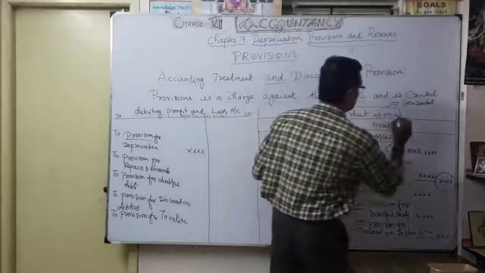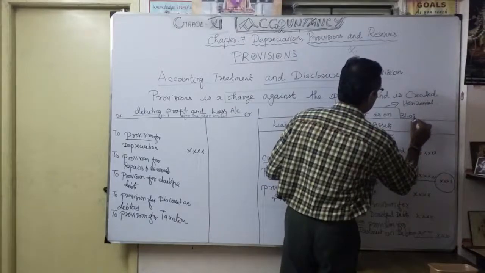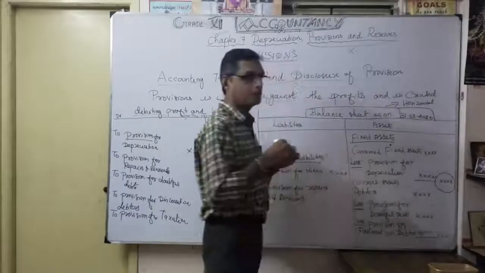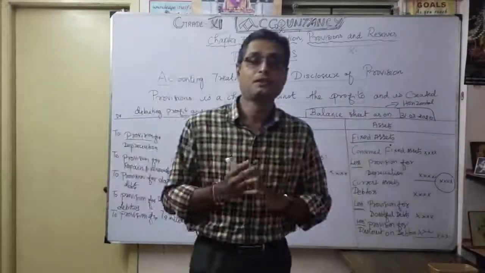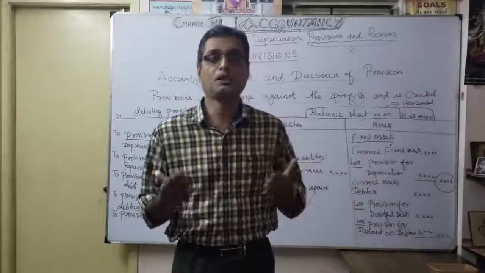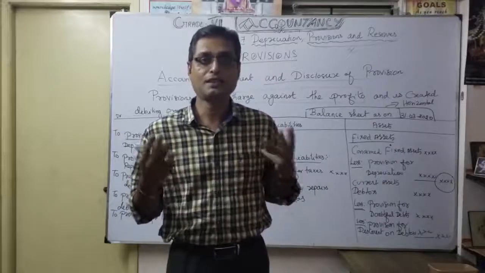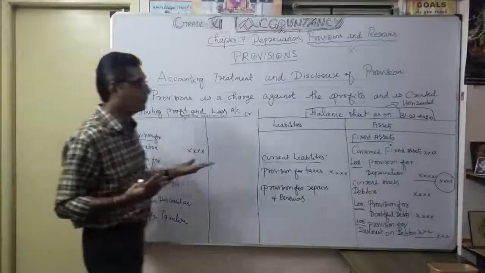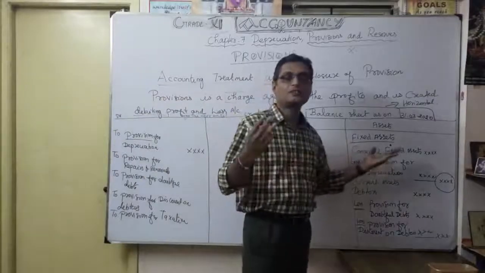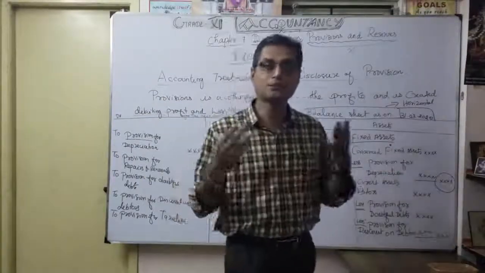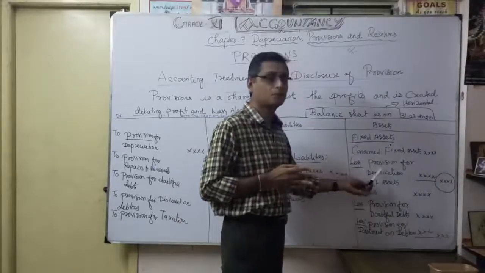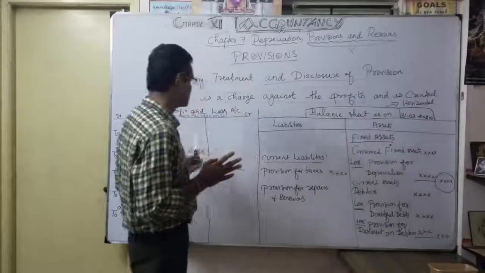For example, 31/3/2020. The financial position of the company: what is my asset? Suppose you are not calculating depreciation; naturally here also you can't show correct profit or loss. So accordingly here you can't show the exact value of the particular asset. That's the importance of provision for depreciation on both sides.